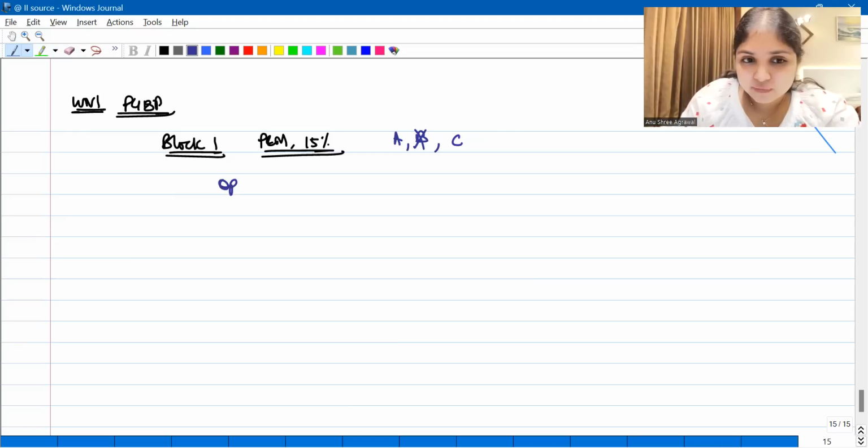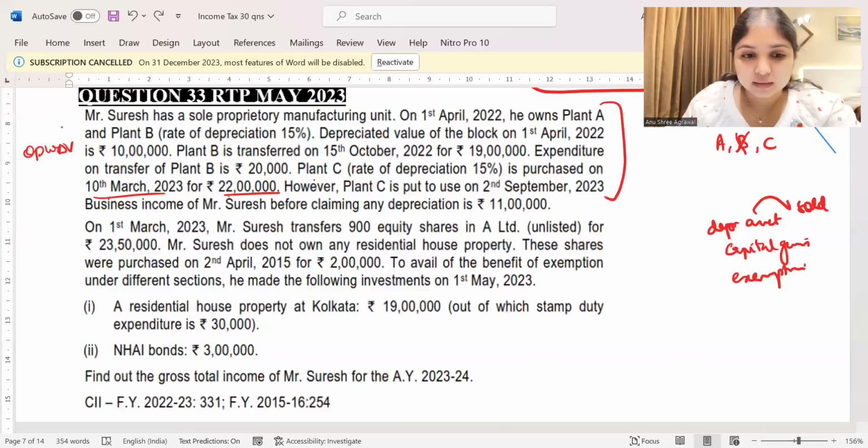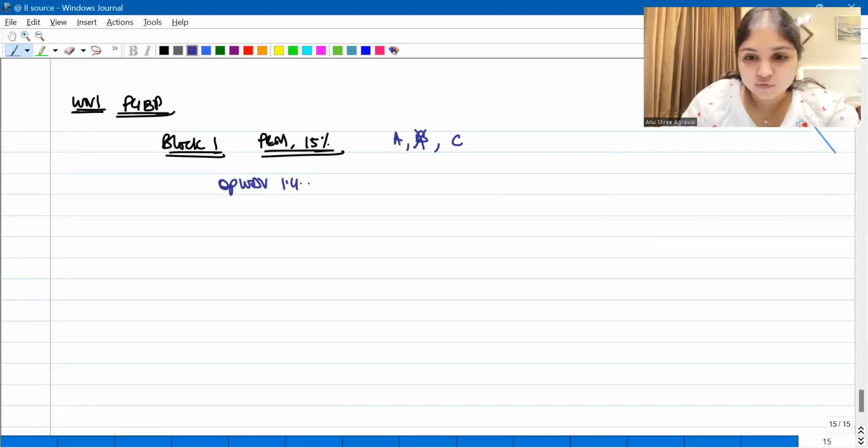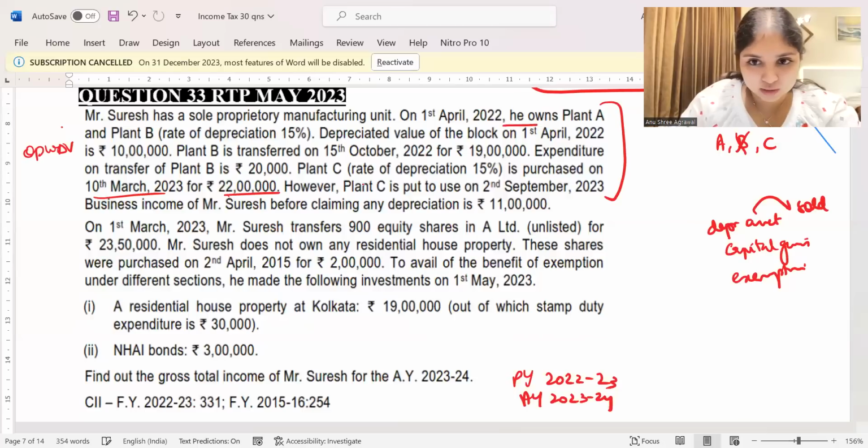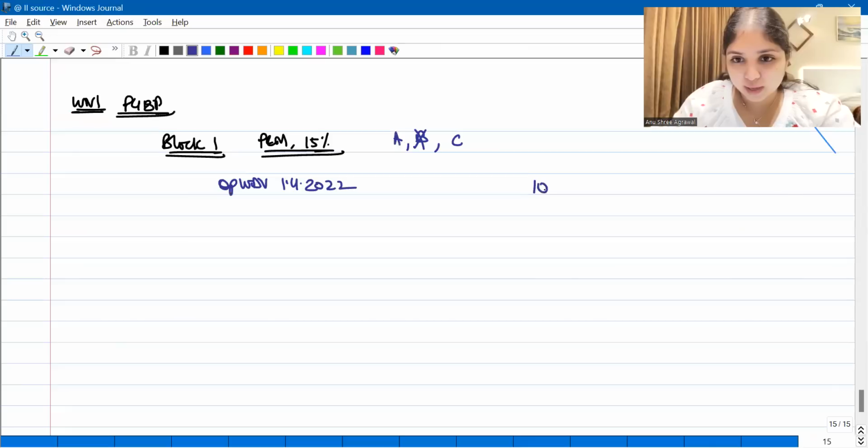What are the steps? We will always start with opening WDV on 1st April. What's the year over here? The year is previous year 22-23. Assessment year 23-24, previous year 22-23. So opening WDV on 1st April 2022. How much is the opening WDV in the beginning of the year, guys? Beginning of the year opening WDV is 10 lakh rupees. Okay. Then what do we do after this?